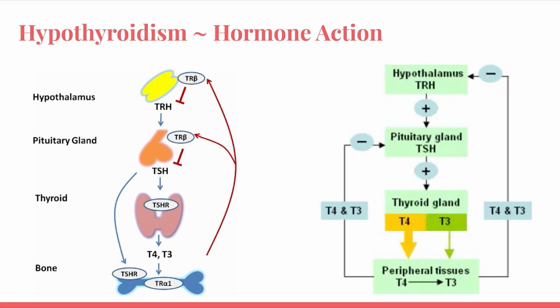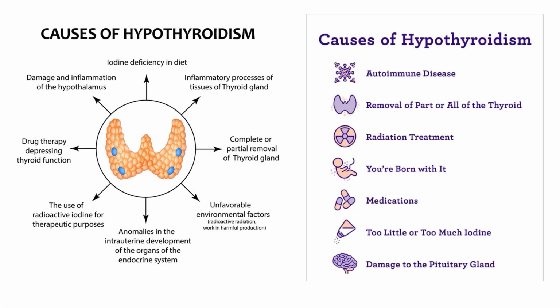of hypothyroidism. Moving forward, coming to the causes of hypothyroidism, it could be autoimmune diseases, or it could be removal of part or all of the thyroid gland. It could be radiation treatment. It could be congenital, if a person is born with it, or certain medications which depress the thyroid function. Then dietary causes like iodine deficiency in the diet, a very important cause. And it could be damage to the pituitary gland or damage or inflammation of the hypothalamus, and various unfavorable environmental factors. So these are various important causes of hypothyroidism.